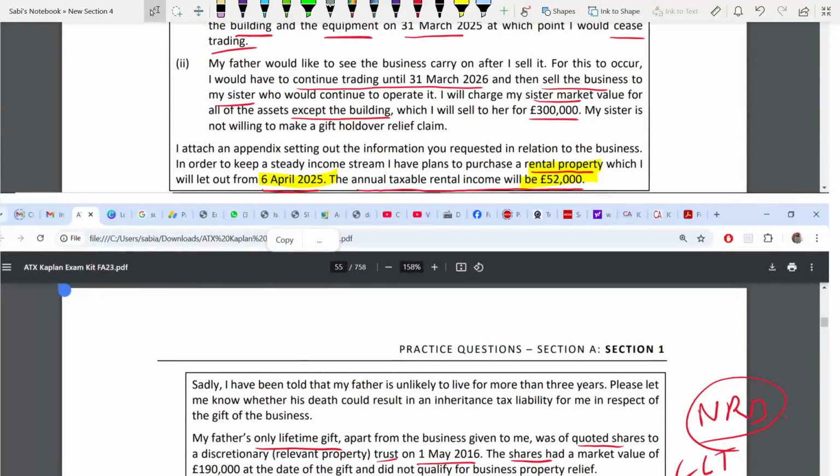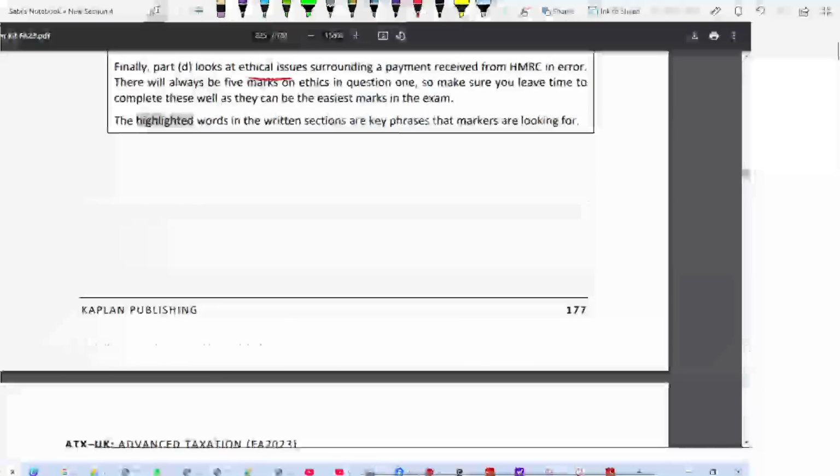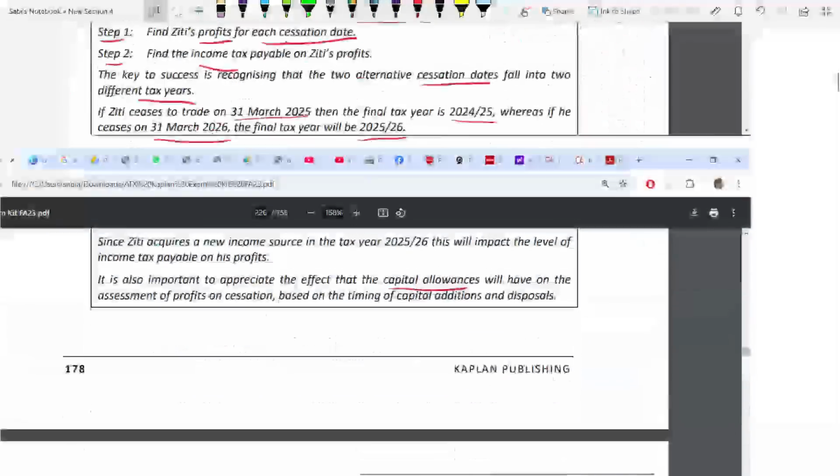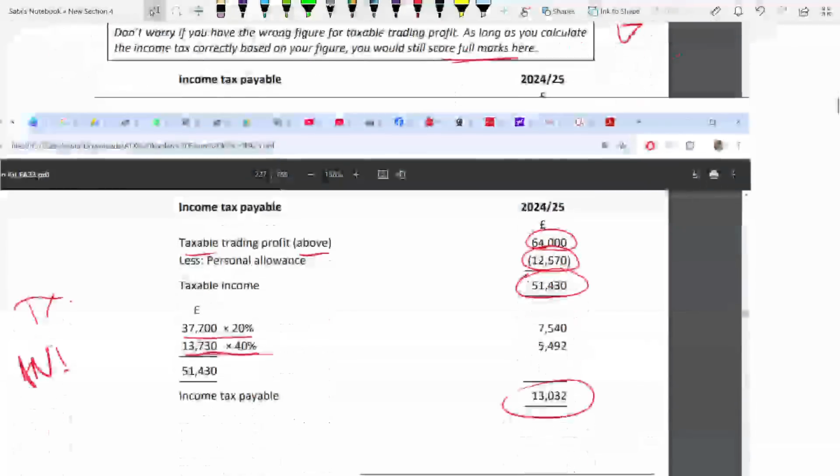The annual taxable, you see the word taxable rental income. If they would have just said annual rental income, you wouldn't have to deduct the tax. That means already tax was there. They've calculated the tax on that. After they have deducted the tax, they have given this figure. Okay, this is income. You are finding the excess if you're having this extra income.